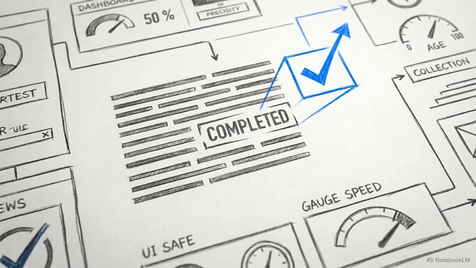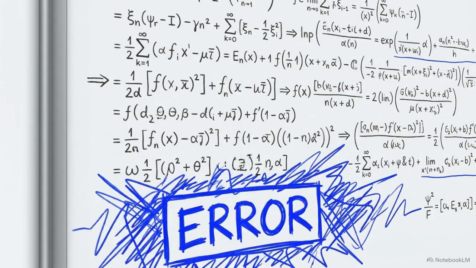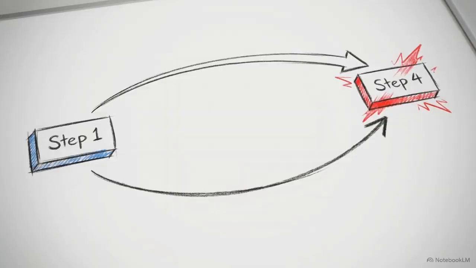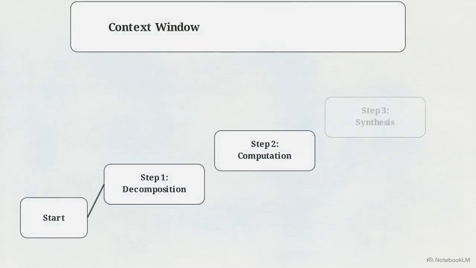Standard zero-shot inference works for simple extractions, but it fails consistently on complex mathematical tasks or multi-step logic. Forcing an autoregressive model to output a final, calculated answer in a single forward pass forces it to skip the necessary intermediate logical states required to reach that answer. To solve this, we use chain-of-thought prompting.